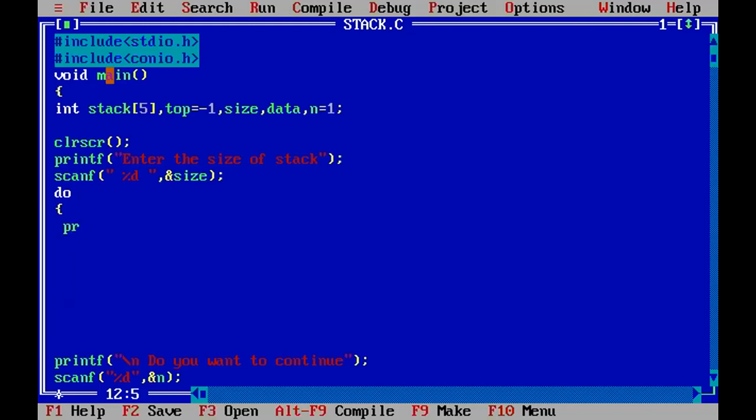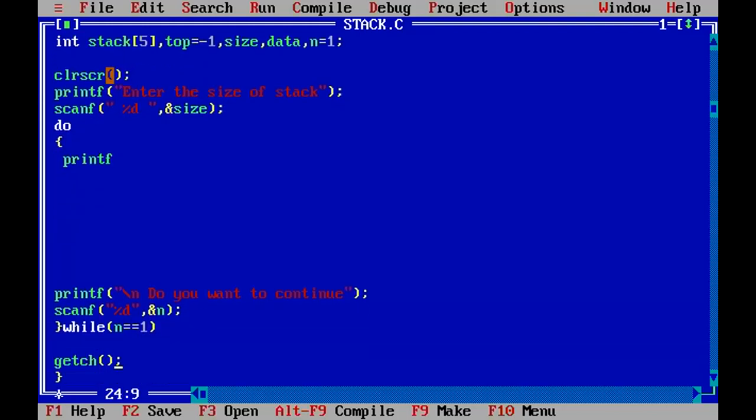Yes, sir. Suppose I have performed one operation, that is a push operation, and after that by using the switch case, so we are exiting from the program, right? But still I want to continue for the next operation. So how to continue? So for that purpose, this do while loop we require. Yes, sir. Got it.